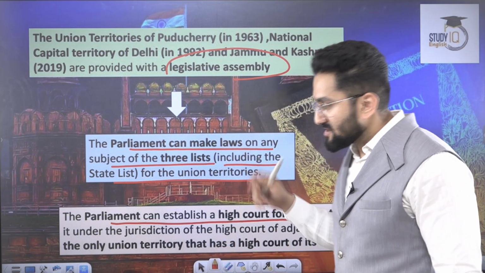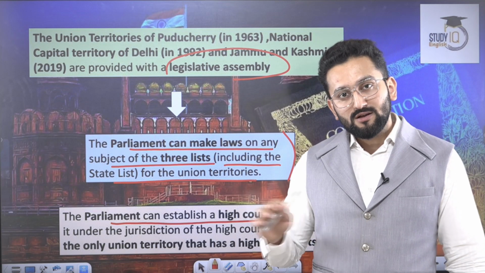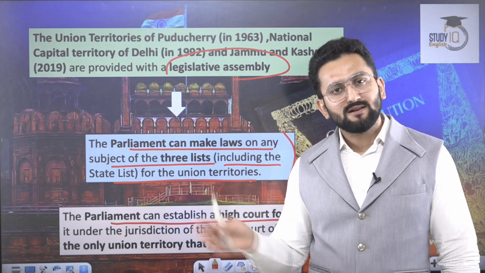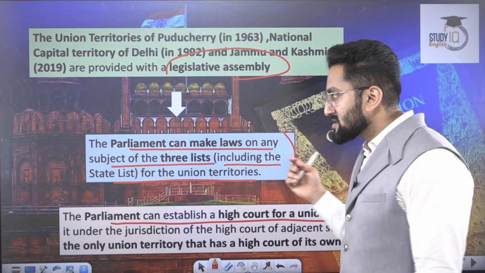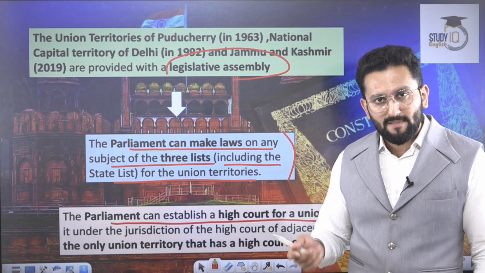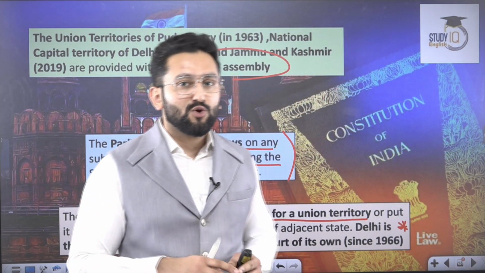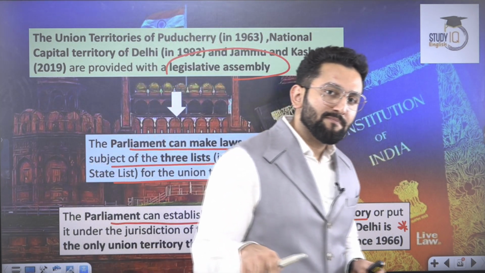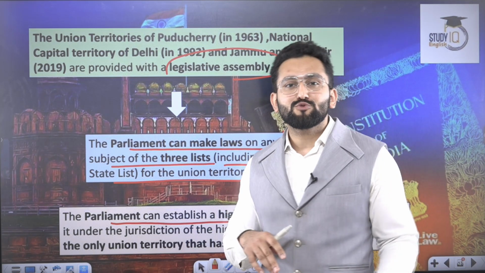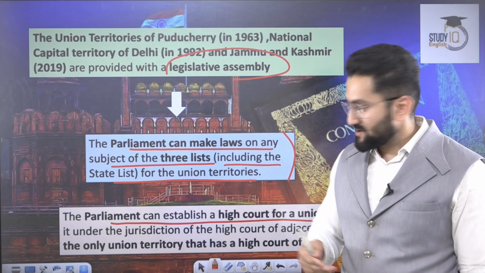No, the center has power, right? So with respect to UTs, apart from these 3 UTs, the center can make laws on all the lists. With regard to Delhi, Puducherry, and J&K, we have certain judgments where the Supreme Court has said that in this area the Delhi government is going to have a say, although the file needs to be moved through the lieutenant governor, who is a representative of the center.